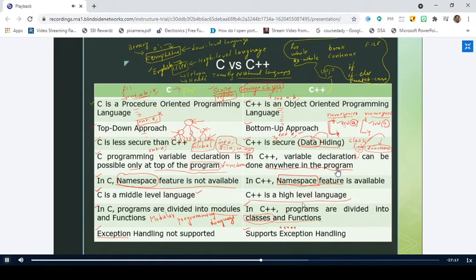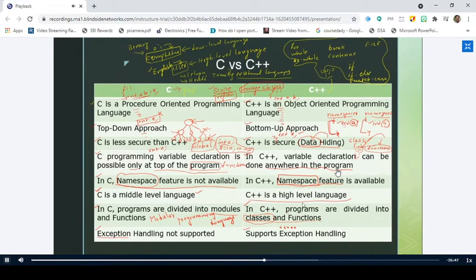But while considering C++, C++ is more secure because it supports the concept of data hiding, where you hide the data inside the class. The functions which are declared inside that class can only access the data. No other functions from outside the class can access that data. So we protect the data. Protection of data is a very important concept. We should not allow the data to be accessed by anyone. So that is supported by C++.